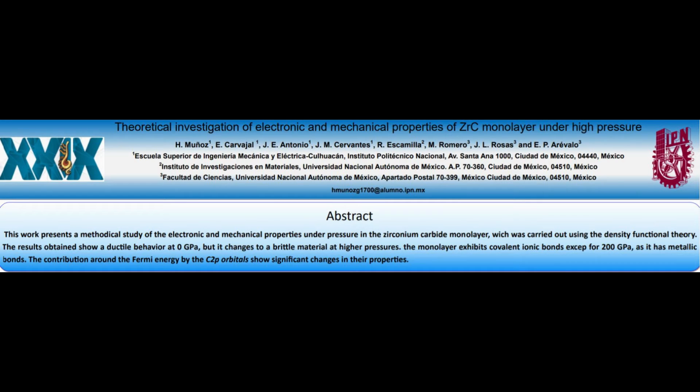The monolayer changes from ductile to brittle material as the pressure increases, where the carbon p orbitals are influenced to change the properties of the monolayer by the effect of the pressure.